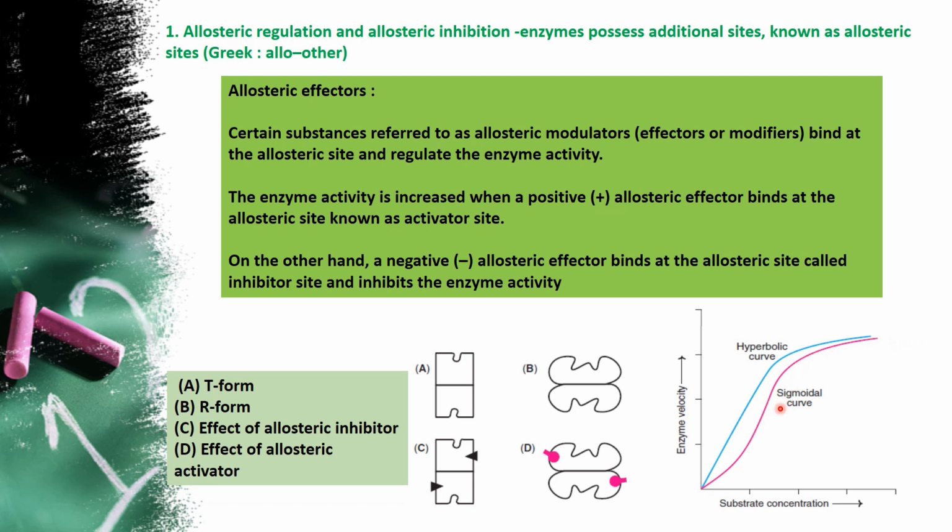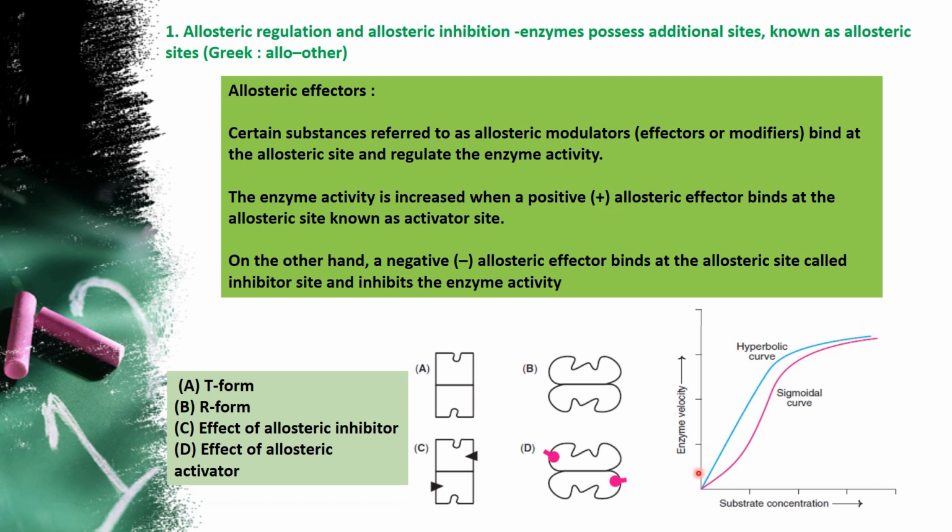So you can see the S-type curve when compared to the normal enzyme substrate reaction. This is a hyperbola curve, this is a sigmoidal curve. We have seen that for an ordinary enzyme substrate complex reaction, there is an increase in activity of the enzyme and it reaches saturation. But here also it's doing the same thing in a slightly different way. See that it initially starts slowly, gradually increases and then reaches saturation. But the curve is a sigmoidal curve.